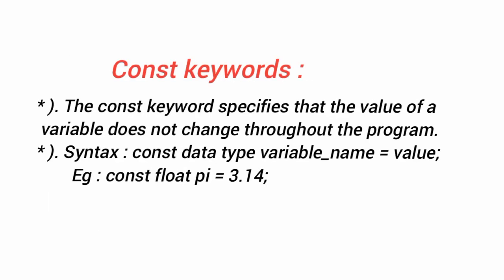Next is the const keyword. The const keyword specifies that the value of a variable does not change throughout the program. Syntax: const data type variable name equal to value. Example, const float pi equal to 3.14.